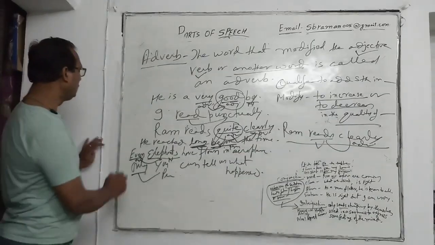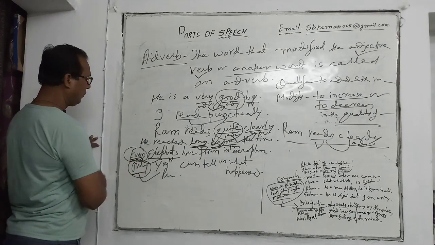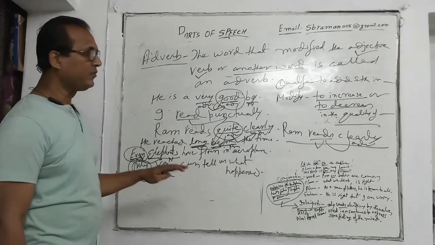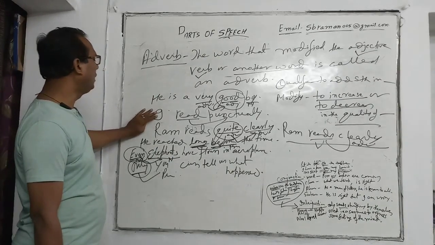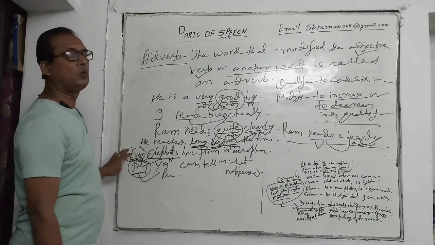So here this even has modified this noun, and this only has modified this you. So here we have seen that in adverb there is the work of modifying an adjective, a verb, another adverb, a preposition, and sometimes a noun or pronoun also.